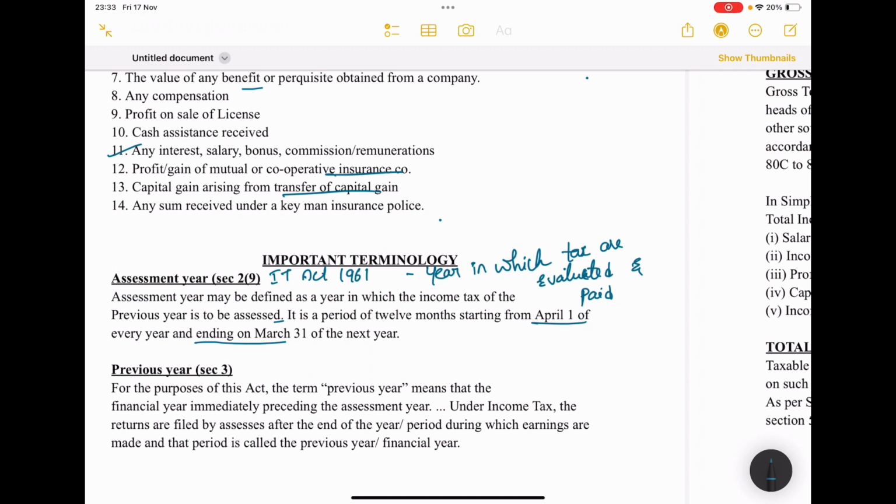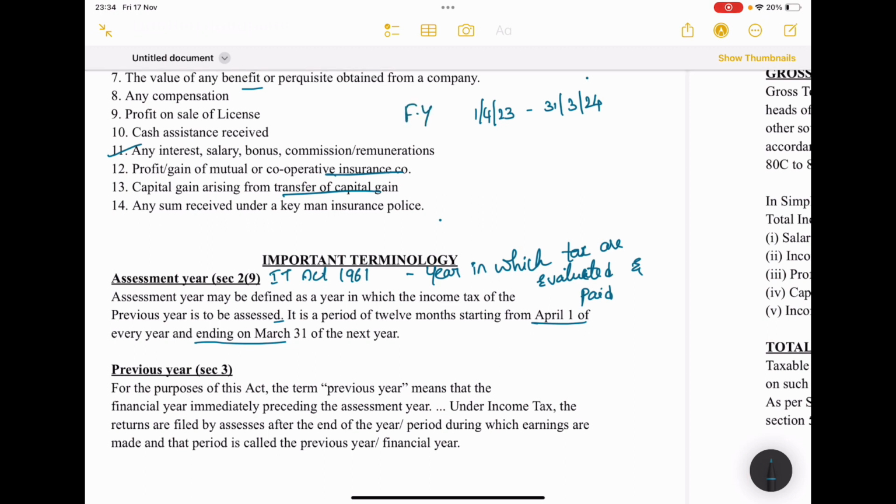Generally in income tax, for example, from 1st April 2023, I'm taking the current financial year, till 31st March 24. This is the financial year, isn't it?